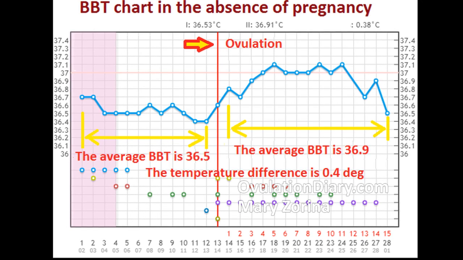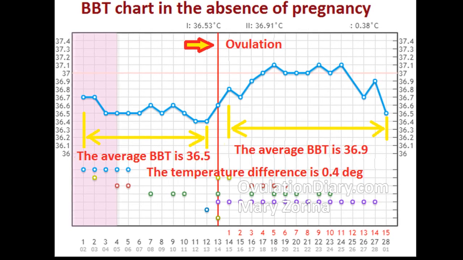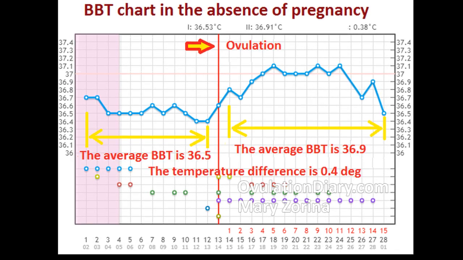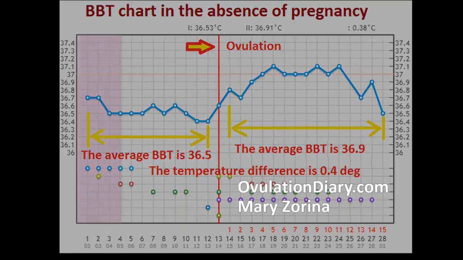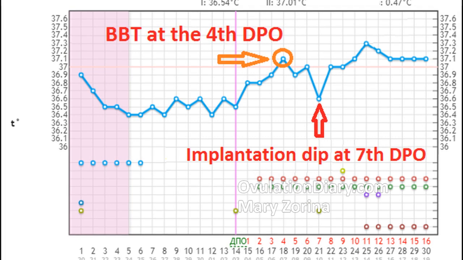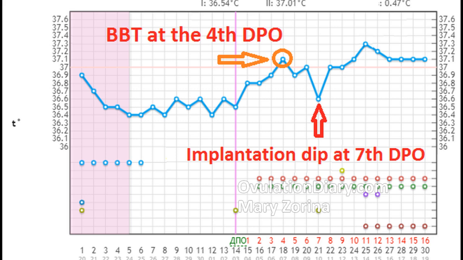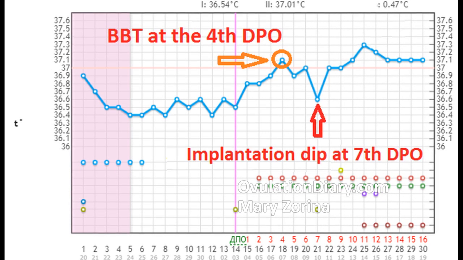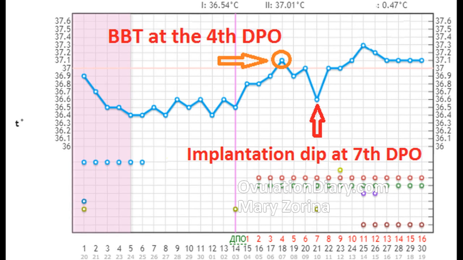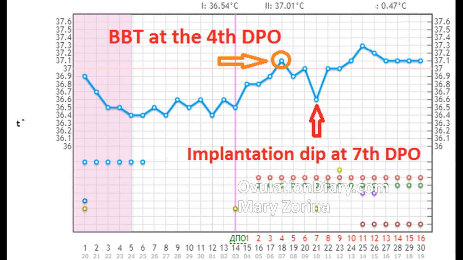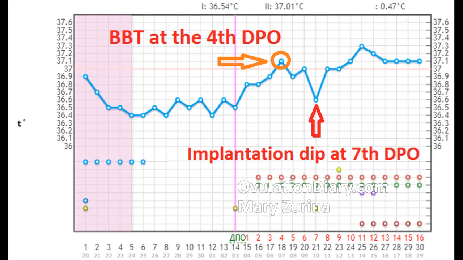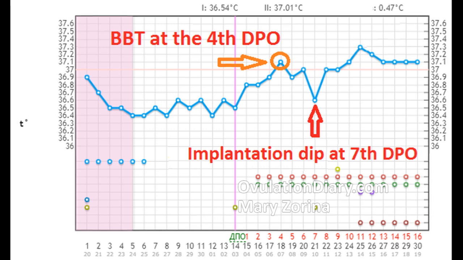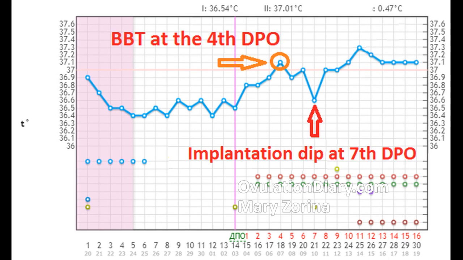A sharp drop and increase of the basal line in the second phase is possible in the case of an implantation dip. Most often it happens on the 7th to 10th day after the egg release, ovulation. The temperature drops sharply by 0.2 to 0.4 degrees Celsius, or 0.36 to 0.72 degrees Fahrenheit, and the next day it returns to normal for the second phase or becomes even higher. However, such a drop in temperature during implantation does not always occur and not in all women.